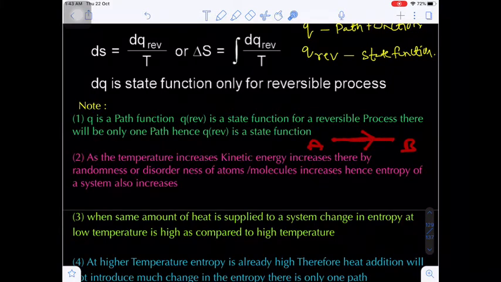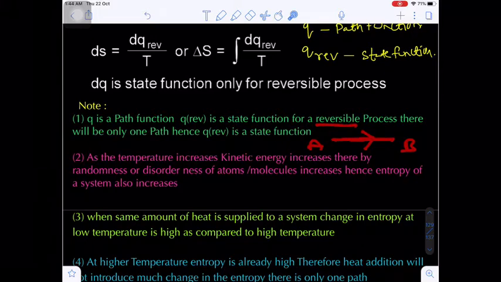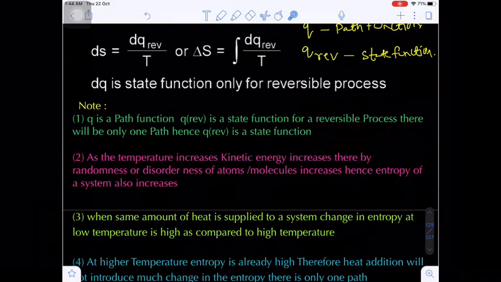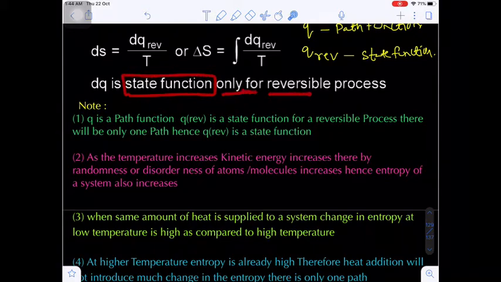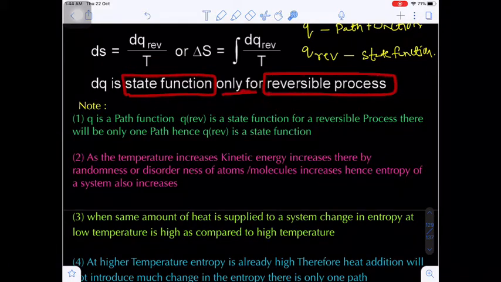That is the only one path. So there will be no other path because it is a reversible reaction. That means the path by which we go from A to B will be the same path to return from B to A. So that's why in a reversible process, the heat exchange, dq or delta q, will be considered a state function. This is only valid for a reversible process.